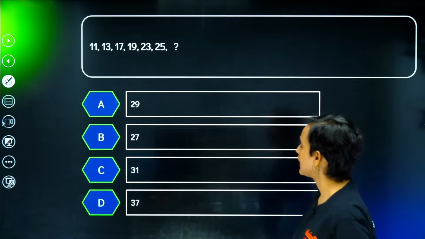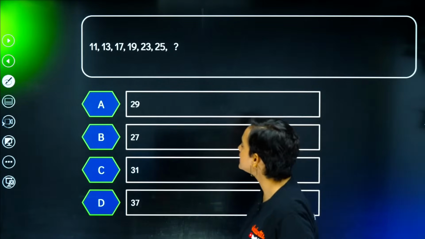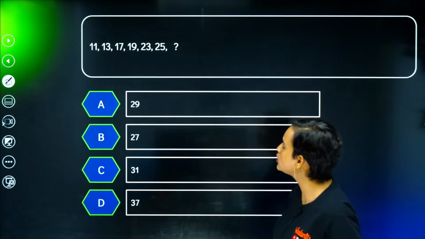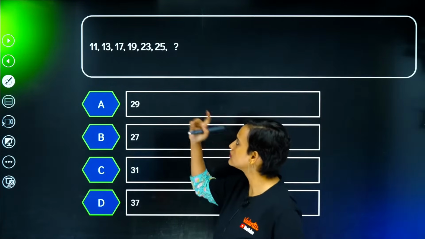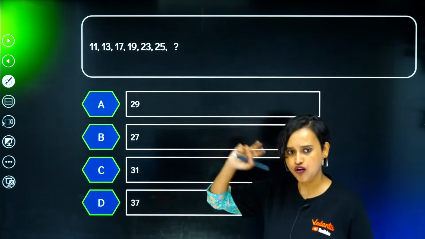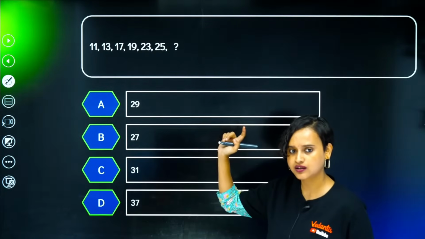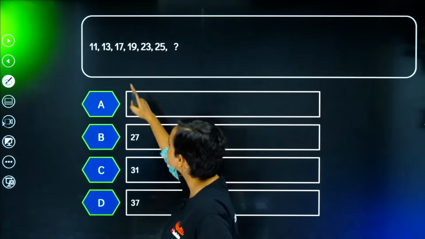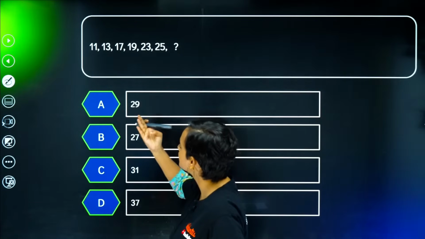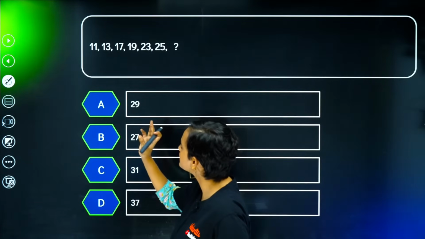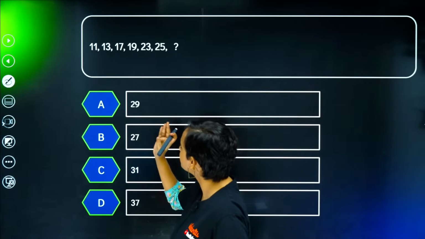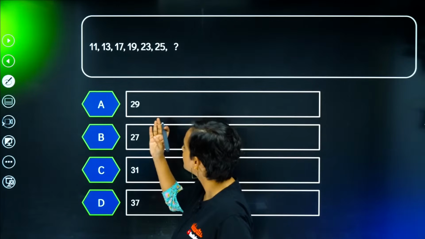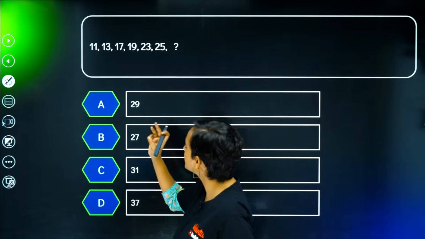11, 13, 17, 19, 23, 25. All of these are prime numbers, isn't it? So 11, then 12, 13, then 14, 15, 16, 17, then 18, 19, 20, 21, 22, 23.